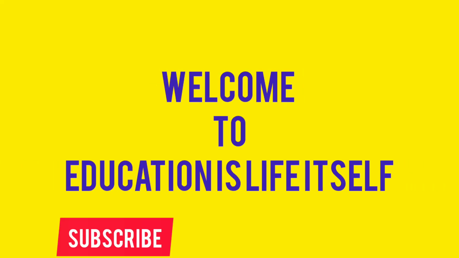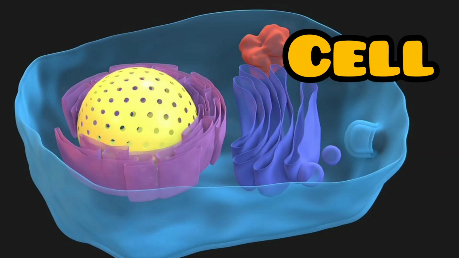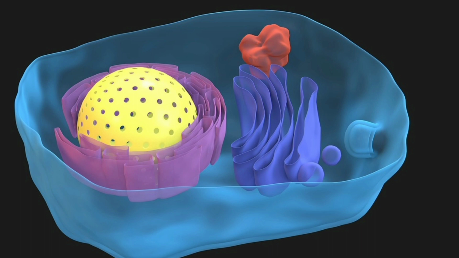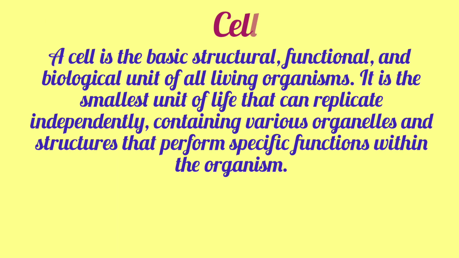Today we are going to learn about the cell. So, what is cell? Cell जो है वो एक बेसिक यूनिट है लिविंग ऑर्गेनिज्म का. सिंपल डिफाइन ऐसे होगा, सेल इज़ द बेसिक यूनिट ऑफ लाइफ. यानी ऑल द ऑर्गेनिजम्स like plants, animals or human beings, all the living things are made up of cell. Their bodies are made up of thousands and millions of cell.